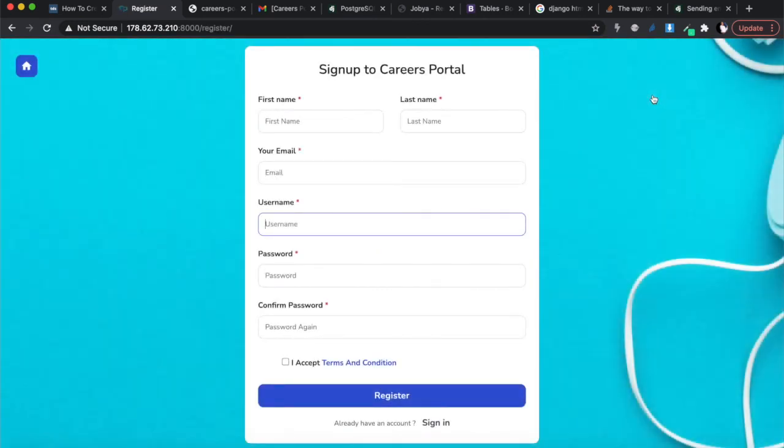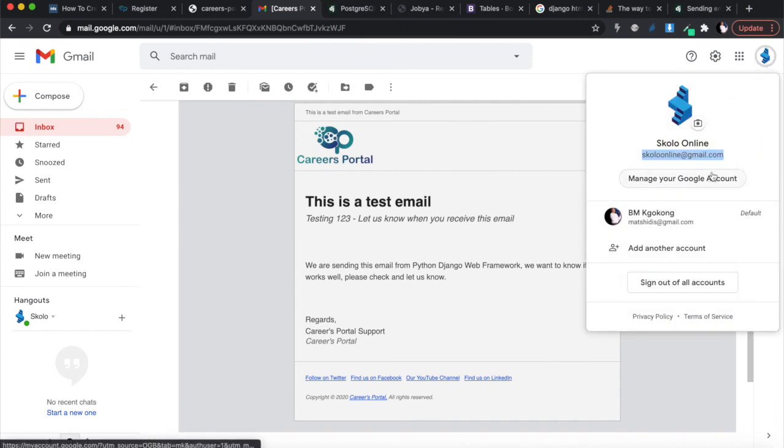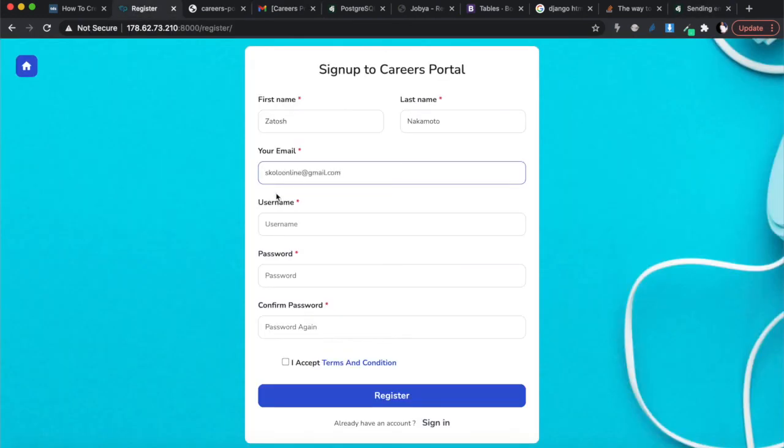I'm going to call myself Zatosh Nakamoto, and I'm going to use my Gmail, because I don't think I've registered this email address. You'll get an error if you used it, if you specify that it must be unique. The username needs to be unique as well, so I'm going to have it as Zatosh. All right, and enter my password.